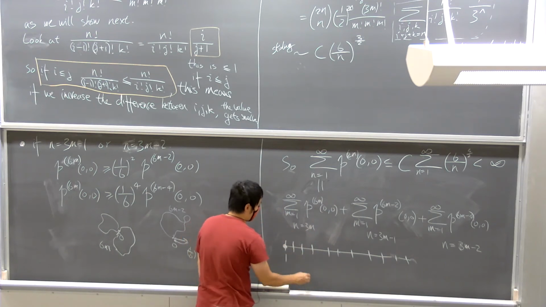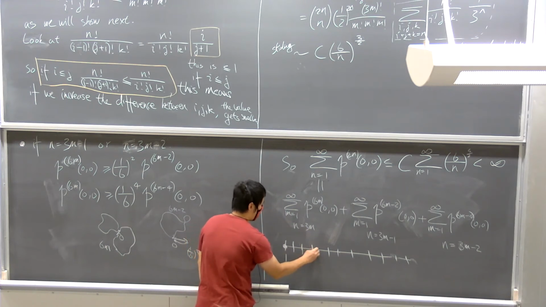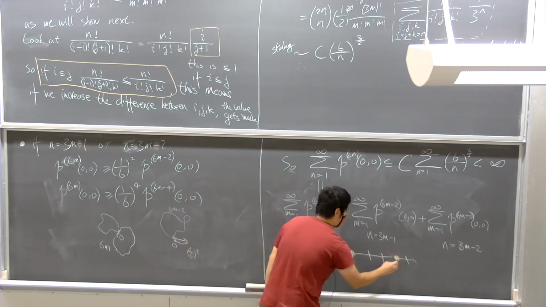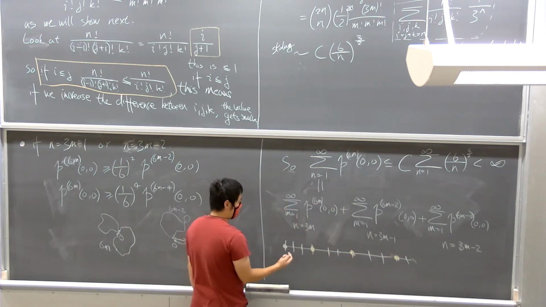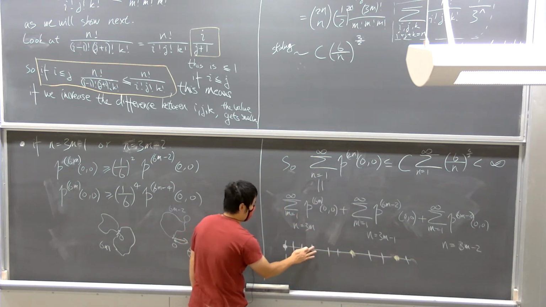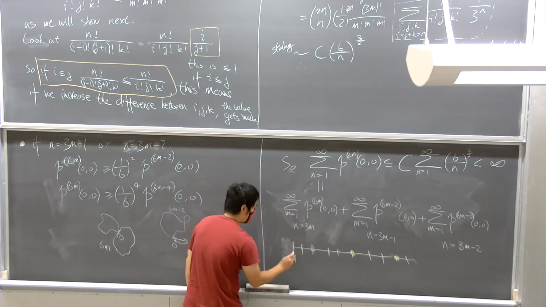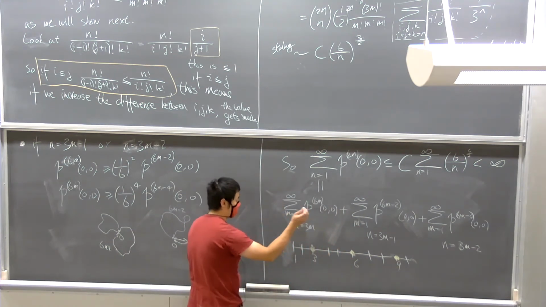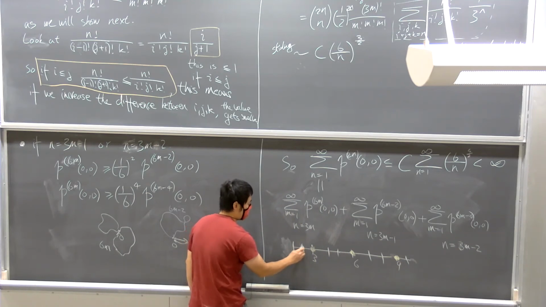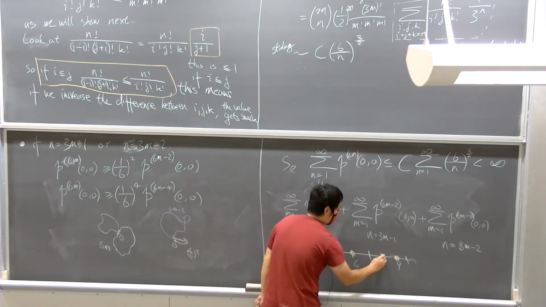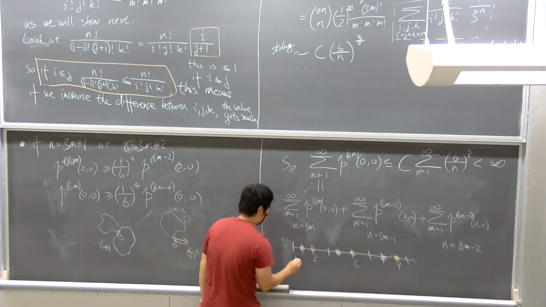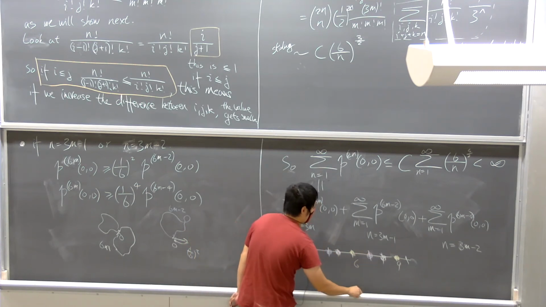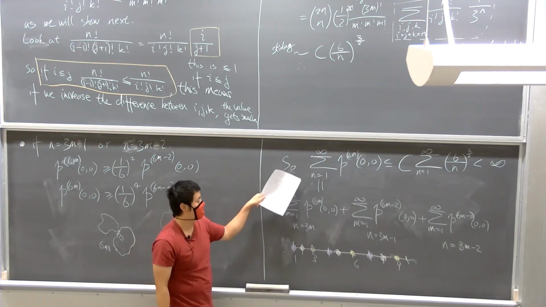The first case is all the multiples of 3: 3, 6, 9, etc. Then we can also have 2, 5, 8, etc. And in the last case, we have 1, 4, and 7.